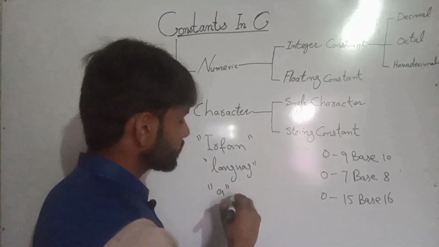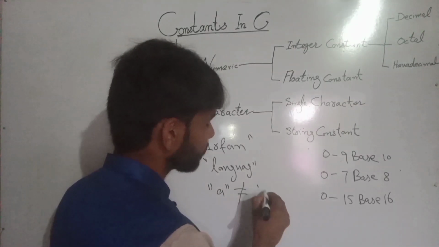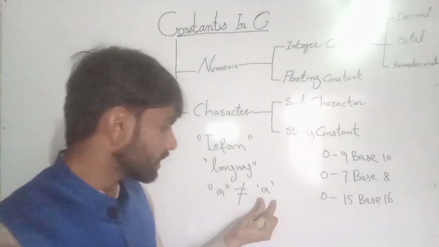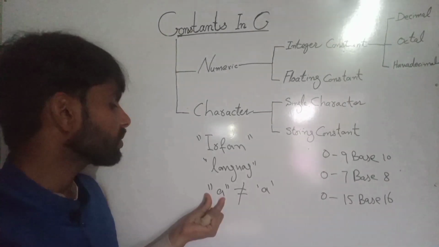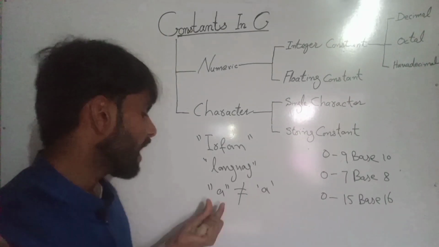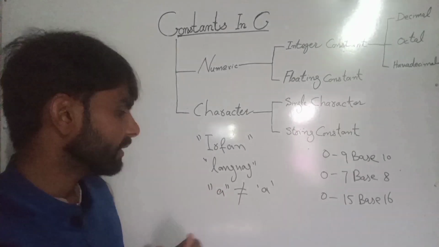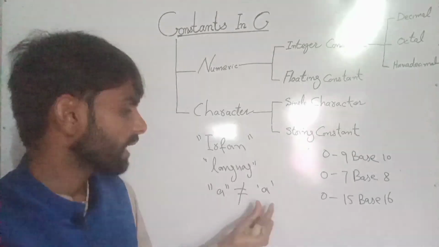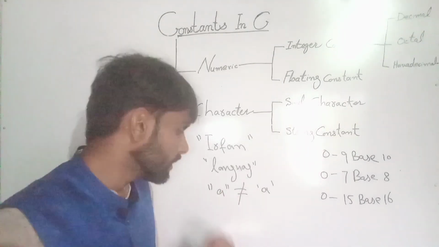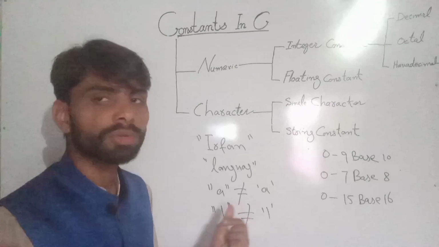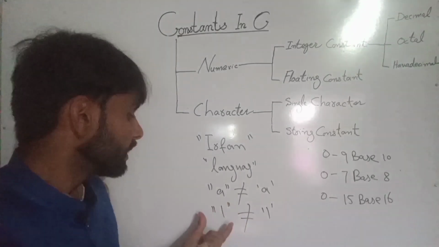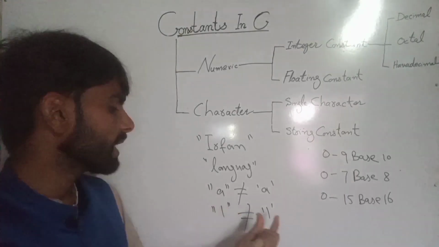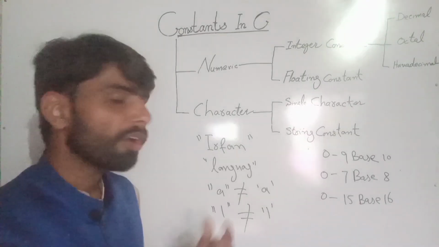So 'A' is not equal to "A", because one is a single character constant and the other is a string constant. The single character constant has an ASCII value and it simply prints A. So this is also not equal to that one. I hope you got it.